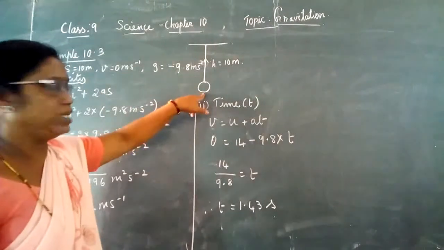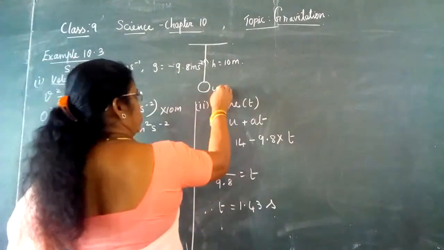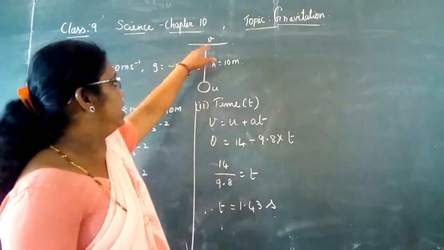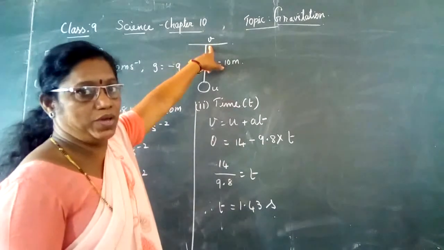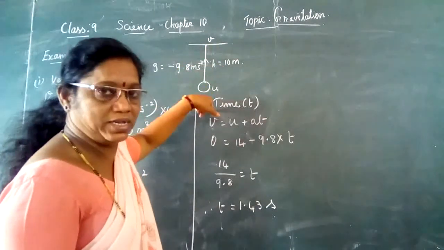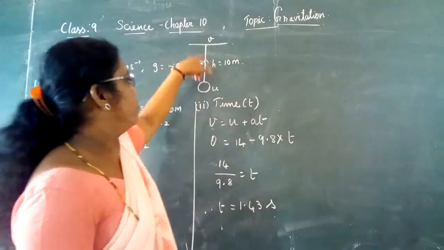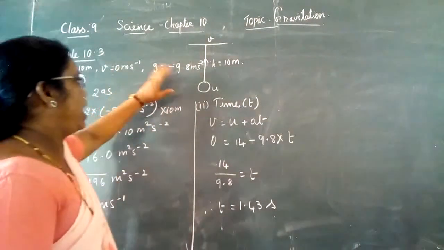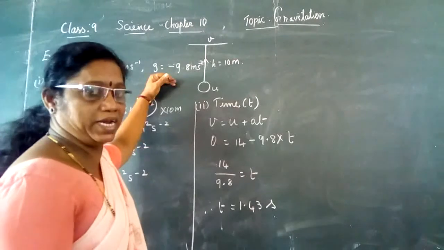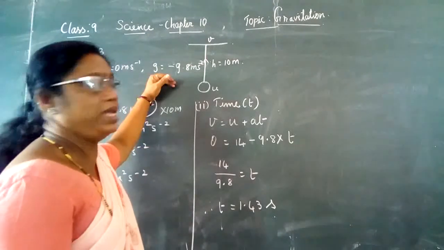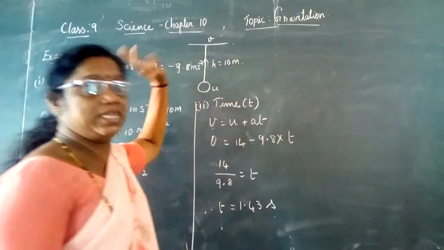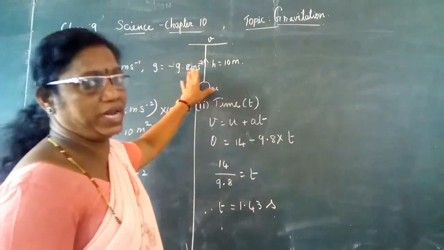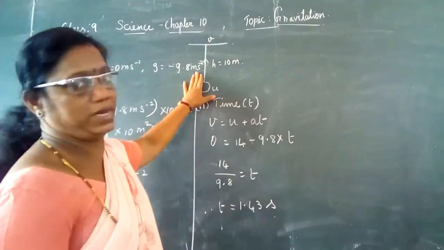So initial velocity here is u and the final velocity is v when it reaches this spot. And here the velocity becomes 0 and then it comes back in the downward direction. Therefore, what is v? v is equal to 0 meter per second. And since you are throwing it in the upward direction, the acceleration due to gravity keeps on decreasing. It is deceleration. Hence, we are taking g as minus 9.8 meter per second square.